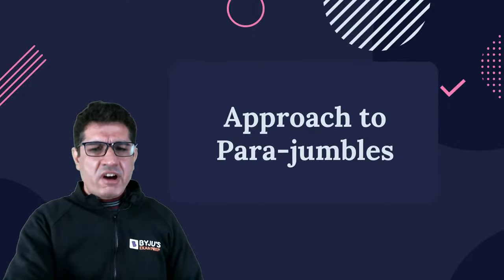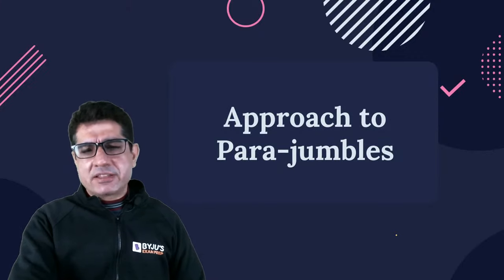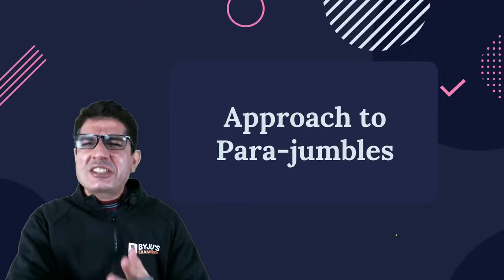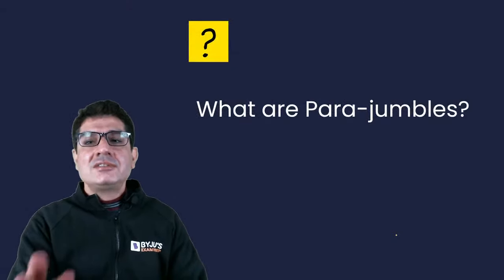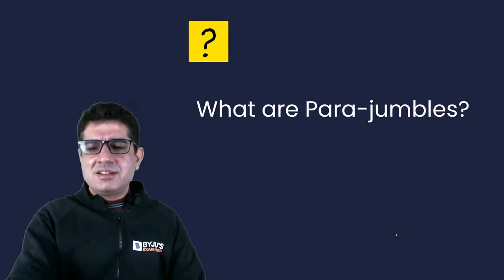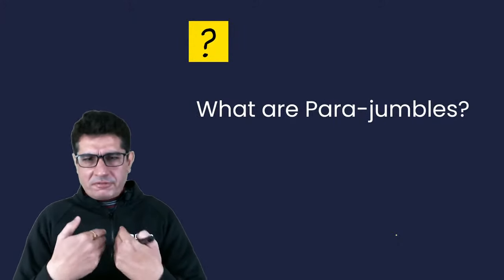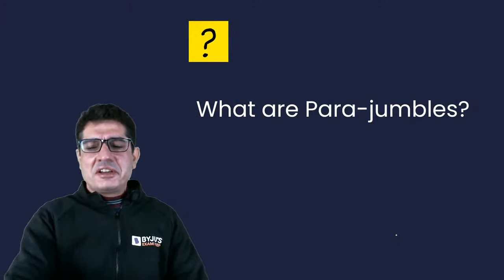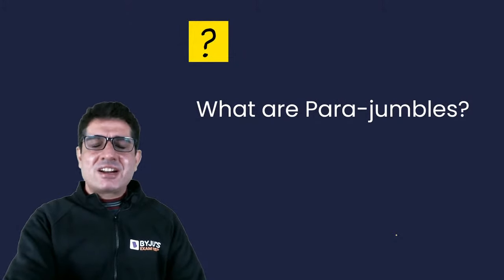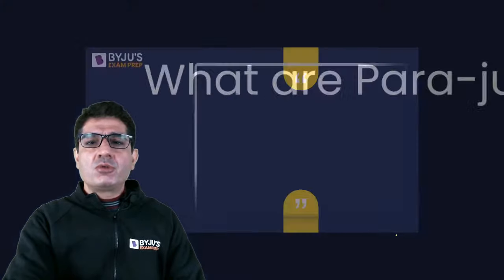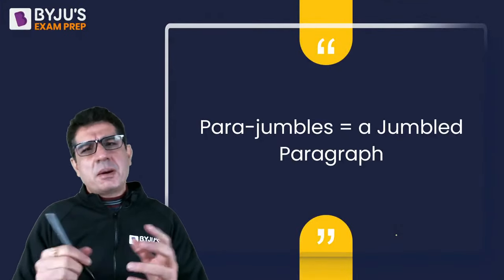So, any question, or shall we move towards parajumbles? In case you are a fresher just starting out, you may ask what are parajumbles. Parajumble is a cooked up word. The English and VARC faculty members started using parajumbles to refer to a jumbled paragraph.